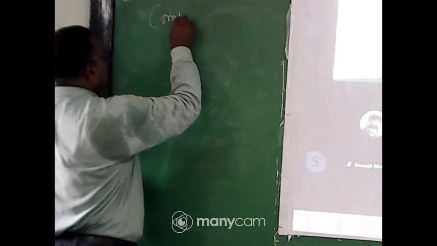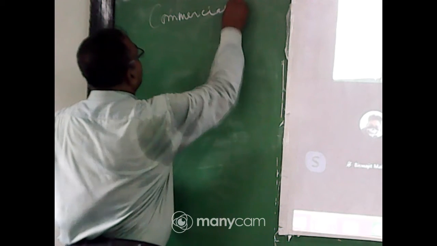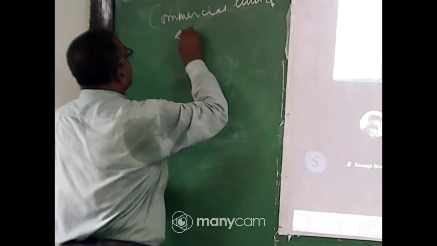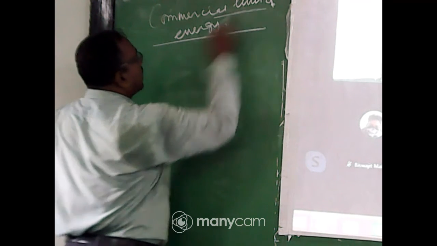Okay, so power and commercial unit of energy. Commercial unit of energy. My dear student, this is the very, very important part in your daily life.